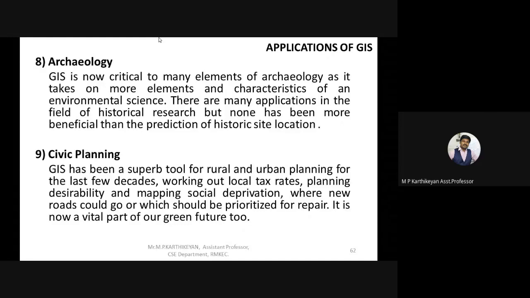Actually, I must ask one question. Will anyone relate this application with the Arogya Setu app by the Tamil Nadu government? Can anyone relate this application with the Arogya Setu app?